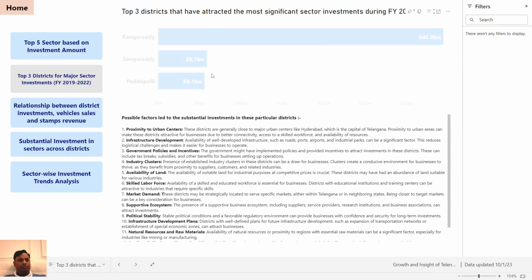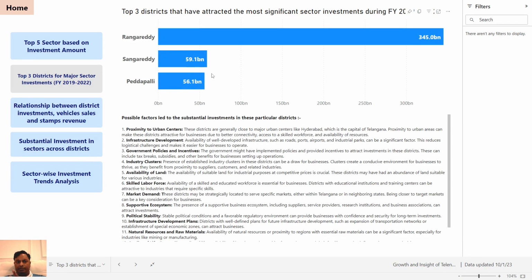Next question is the top three districts for major sector investments. Which are the districts that have attracted the most significant sector investments during financial year 2019 to 2022?